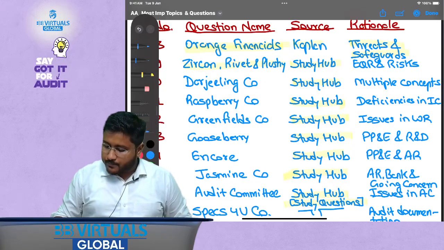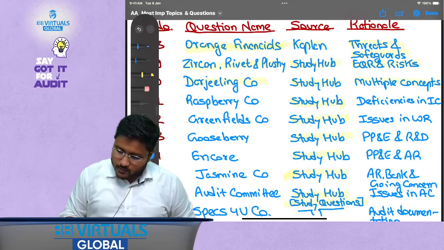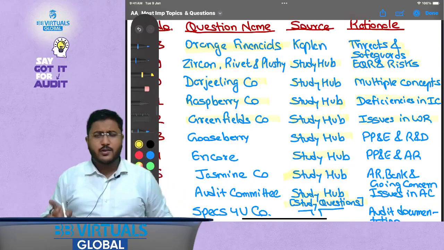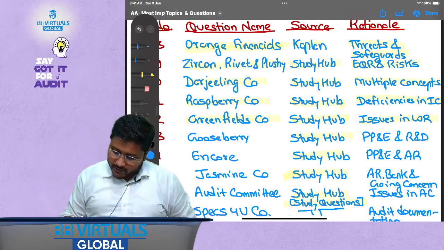Zircon, Rabbit and Plushy, this talks about EQR and risk. Darjeeling Company, multiple concepts. Raspberry Company, deficiencies. Greenfields Company, issues and written representation. But similar question we have covered, right? Yes, but this has a little different way of writing it.